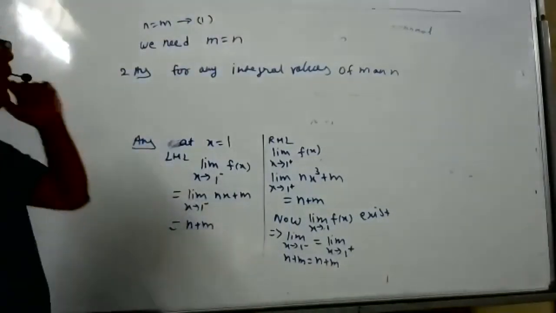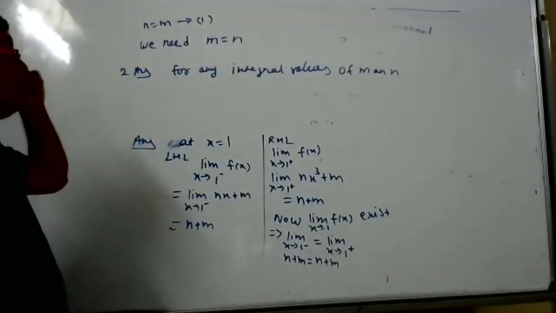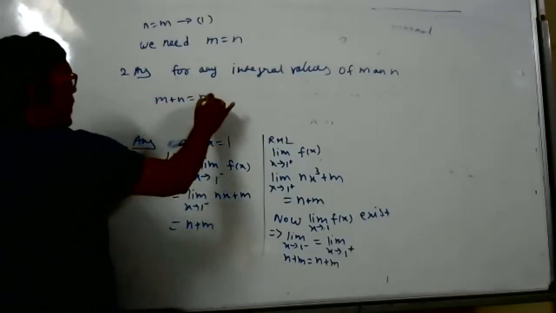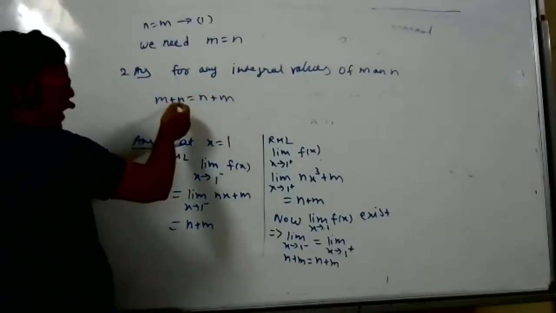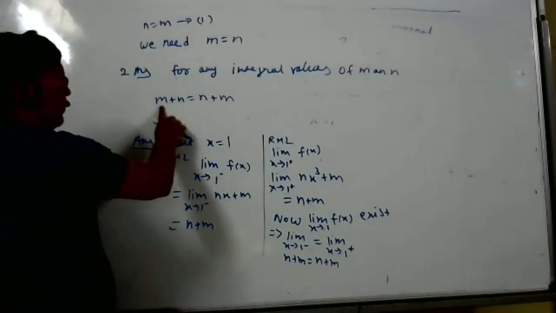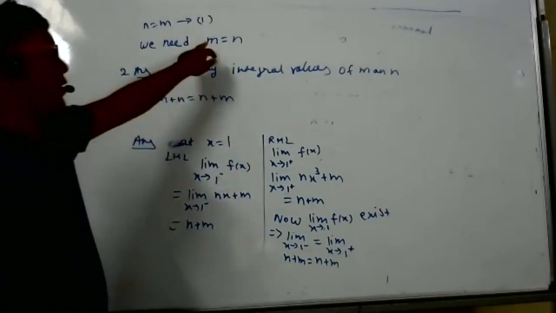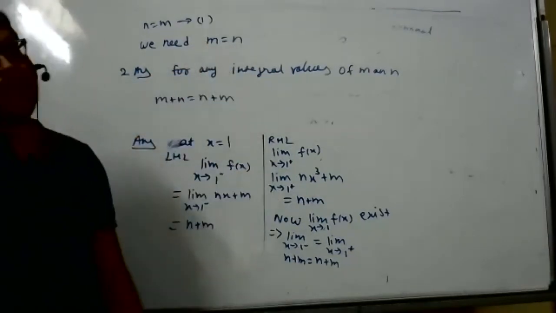First case only they should be equal. Second case they can be unequal also. See, when I say m plus n is equal to n plus m, m and n can be unequal also. Now here, student. Yeah. So first one only is m is equal to n. Second one, it can be any integral value.